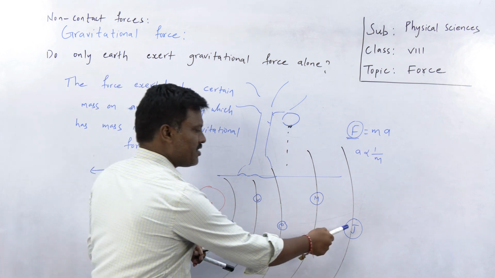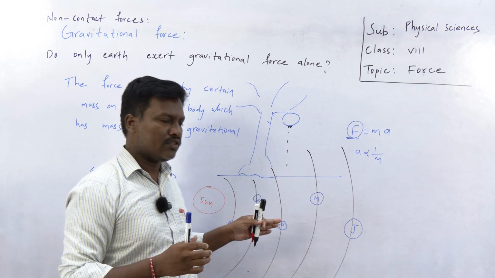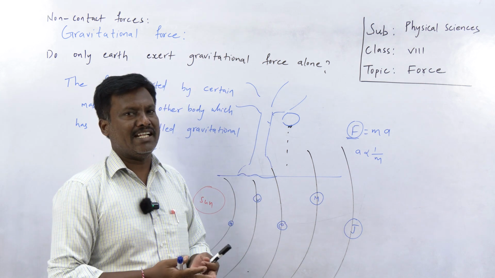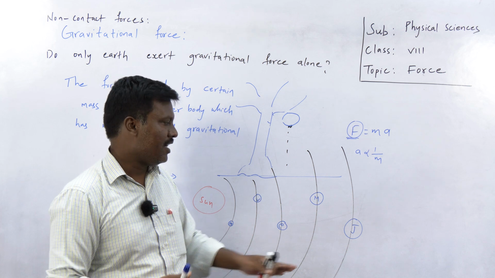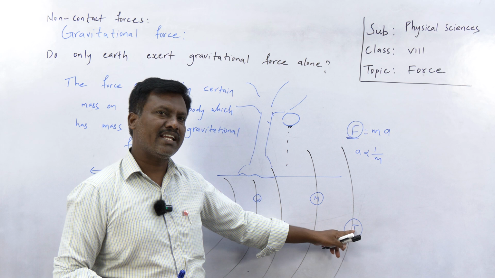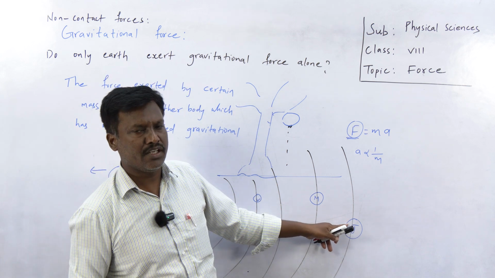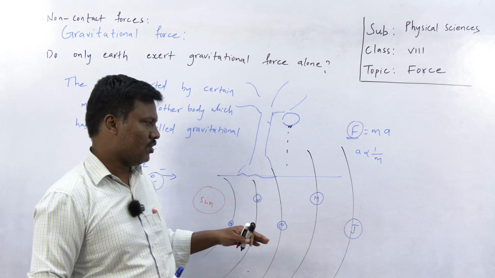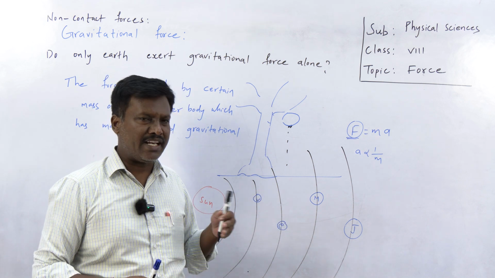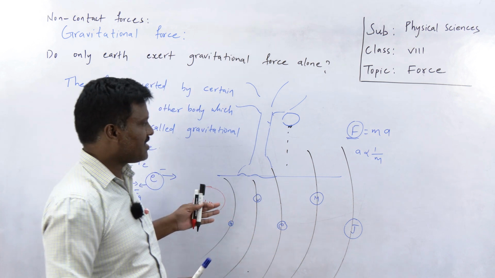What is the size of Jupiter? The size of Jupiter is much bigger than the Earth. Almost 1100 to 1300 Earths can be placed in one Jupiter. That is a big planet in our solar system. And the density of Jupiter is greater than the Earth. So Jupiter exerts more gravitational force. Why? Since it has more mass and density. So gravitational force is different for different bodies. The force of gravitation exerted by those bodies is different. I hope you understand why it is different.